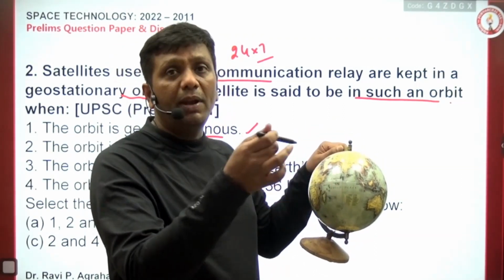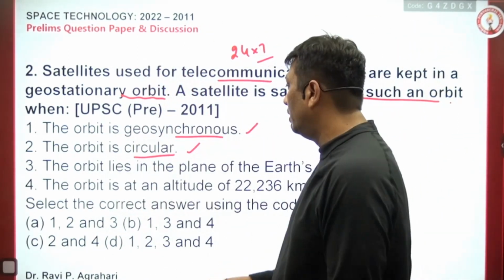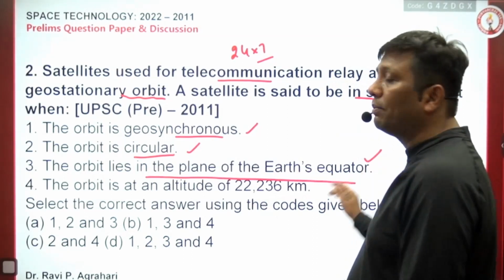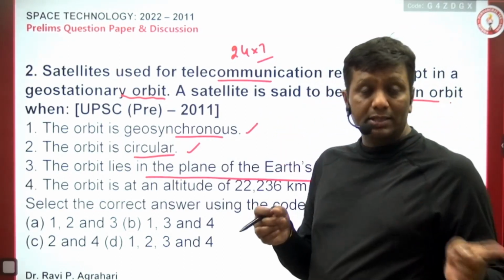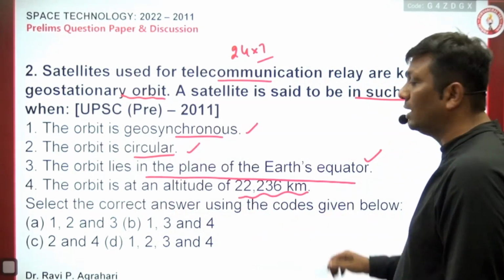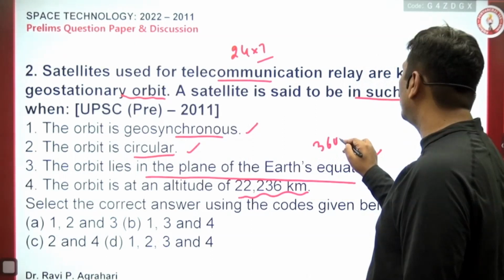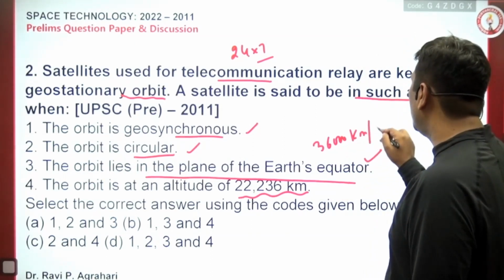So the position lies in the plane of the equator, that is absolutely right, and the distance is 36,000 kilometers. So it lies in the plane of the Earth's equator, exactly in the plane of the equator, absolutely right. But the orbit is at an altitude of 22,236 kilometers. No guys, this distance of what? Total 36,000 kilometers, and this value is equal to